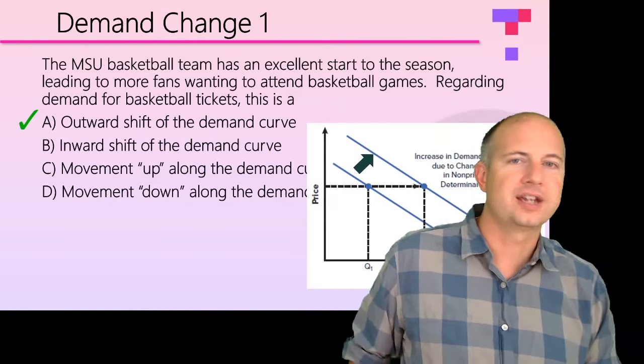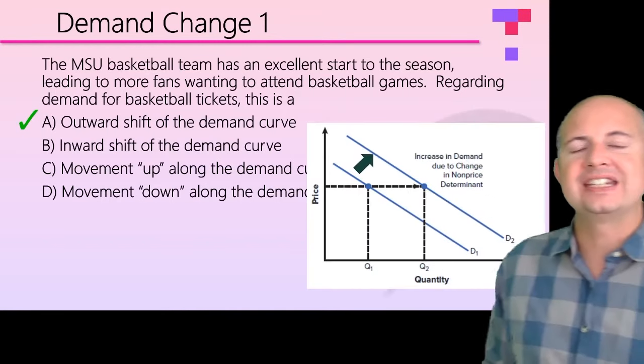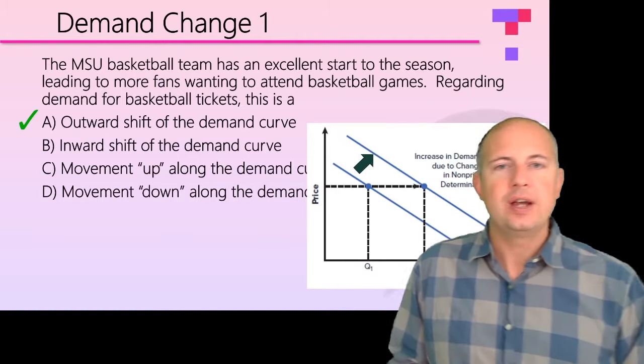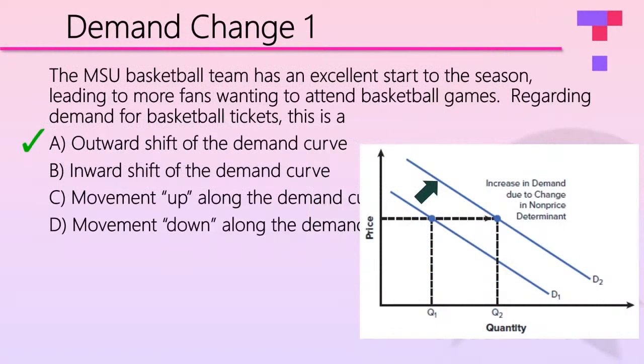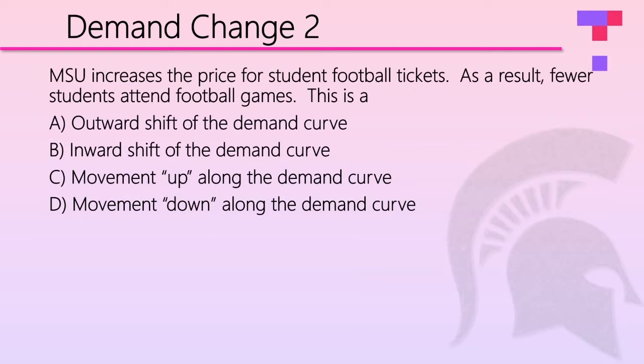Let's see what that looks like. So that's another way, it's an increase in demand. So even if the price of basketball tickets doesn't change, so we hold the price constant, think about it, initially we're right here at our original demand curve, that many tickets. Team does well, more people want to go, we have an increase in demand. Next question.